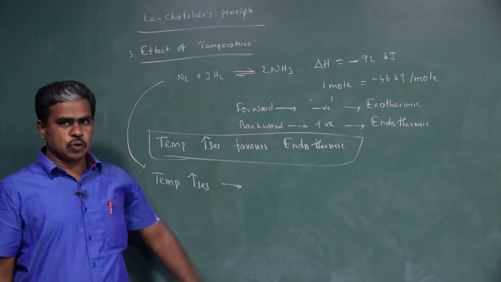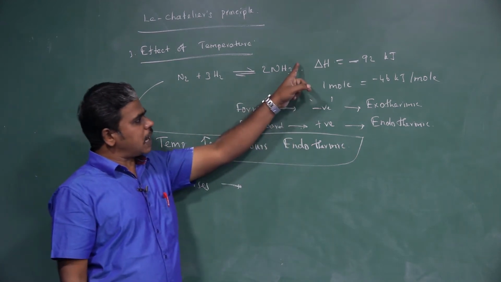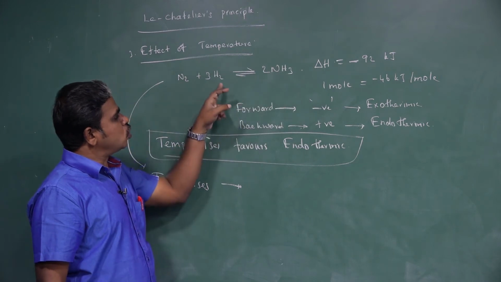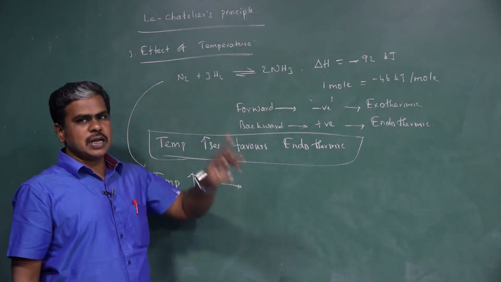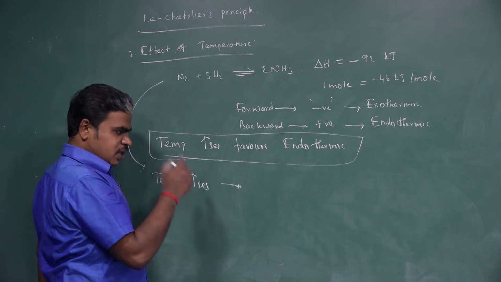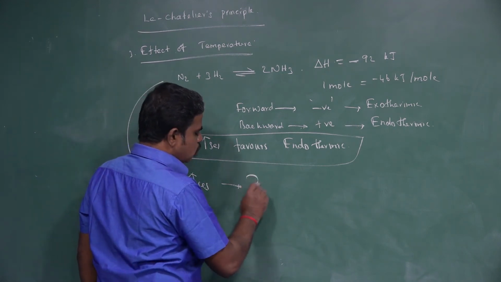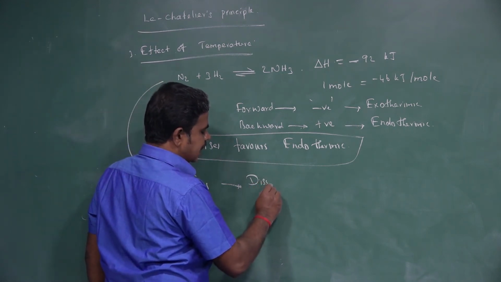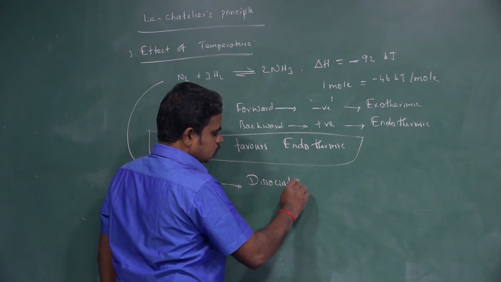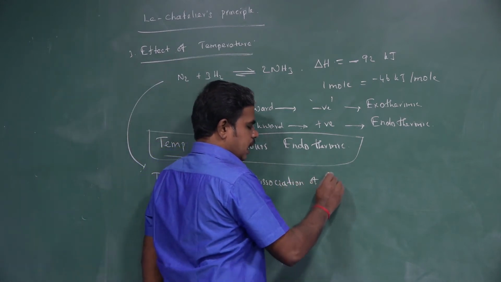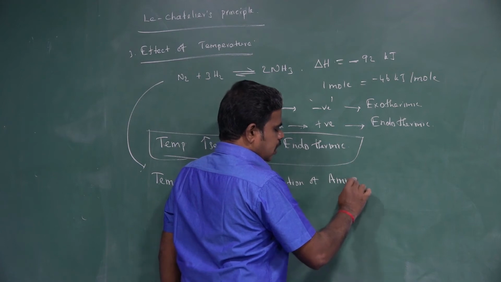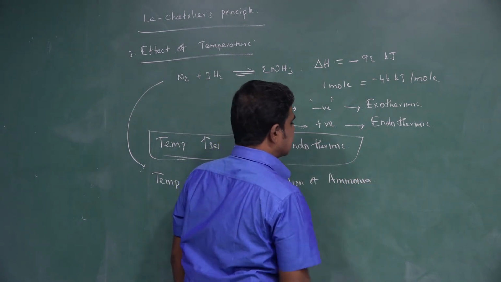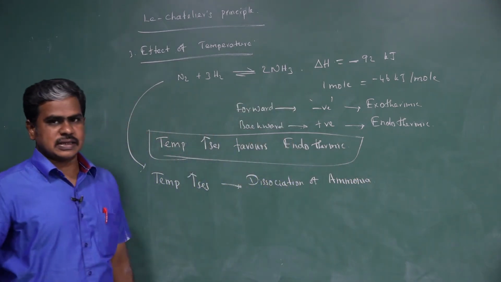The backward reaction is endothermic. What is the backward reaction? Ammonia dissociates into N2 and H2. So, when temperature increases, dissociation of ammonia is favored.